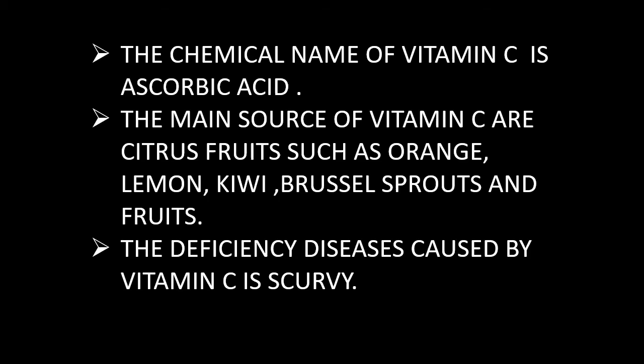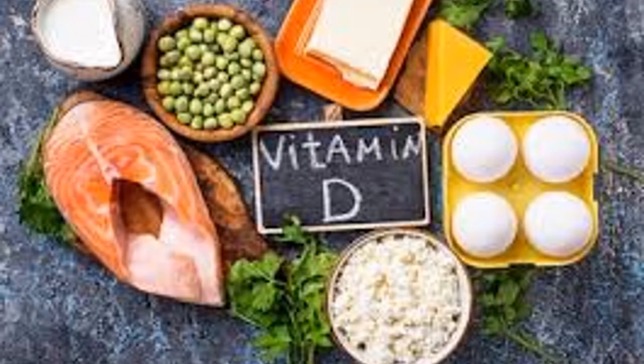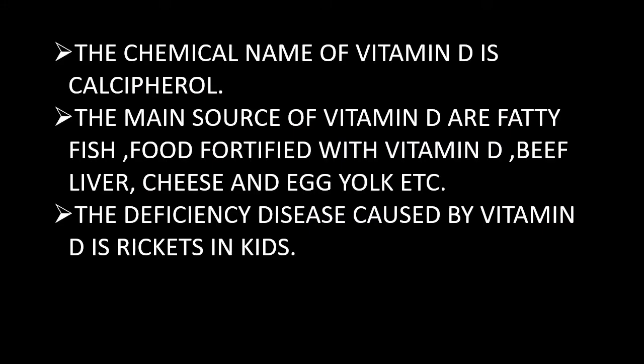Next is vitamin C. The chemical name of vitamin C is ascorbic acid. The main sources of vitamin C are citrus fruits such as orange, lemon, kiwi, Brussels sprouts and other fruits. The deficiency disease caused by vitamin C is scurvy. Vitamin D. The chemical name of vitamin D is calciferol. The main sources of vitamin D are fatty fish, food fortified with vitamin D, beef liver, cheese and egg yolk. These all are the sources of vitamin D. The deficiency disease caused by vitamin D is rickets in kids.